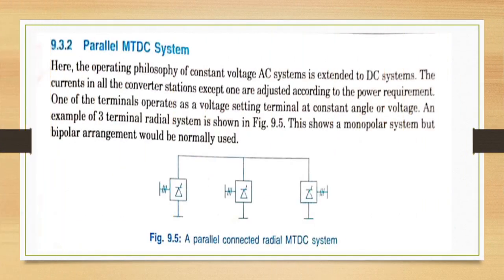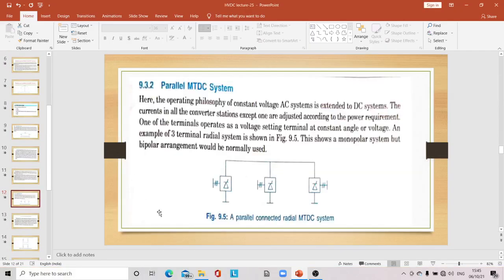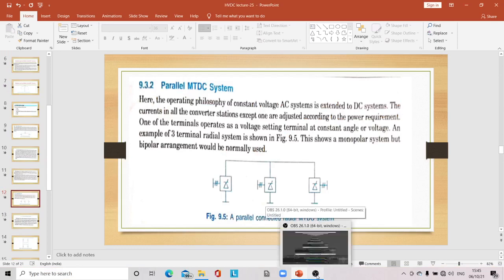Then we have seen the parallel MTDC system. Here the operating philosophy of constant voltage AC systems is extended to DC systems. The currents in all the converter stations except one are adjusted according to the power requirement. One of the terminals will operate as a voltage setting terminal at constant voltage. An example of a three-terminal radial system is shown in the figure. Then we have seen the comparison of series and parallel MTDC systems, where we have discussed a few points of comparison.